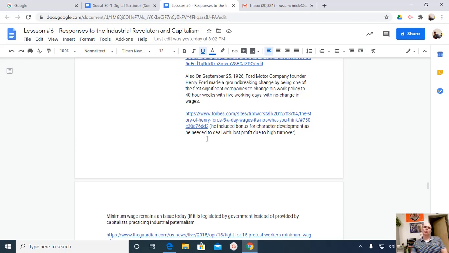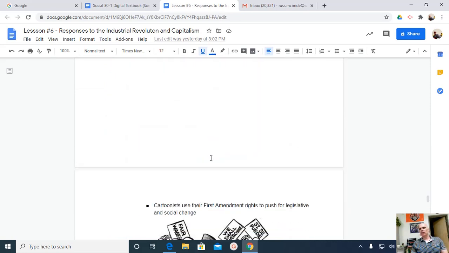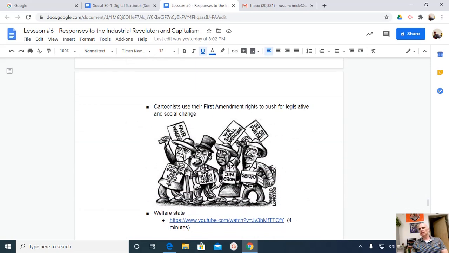Is there an obligation or responsibility for the government to protect those most vulnerable in society, those most marginalized? Is there a responsibility for the government to give dignity to those who cannot negotiate a livable wage on their own behalf? And that was an issue at the turn of the 20th century and is still an issue in 2020. Here in Alberta, we know that there's a separate minimum wage for people that are under the age of majority, right? Not adults. And even that is controversial. So, what would be a livable wage? How much do people need to make?